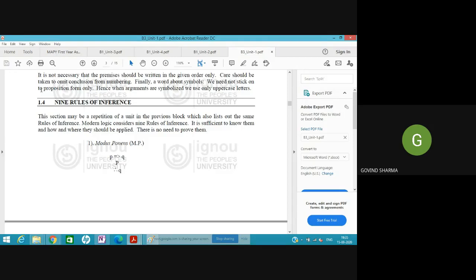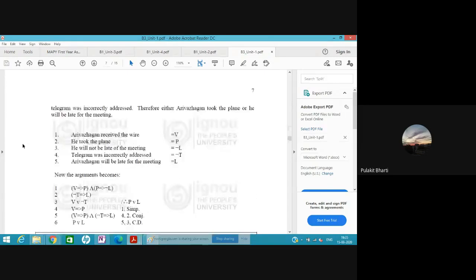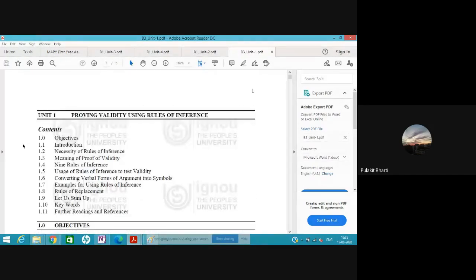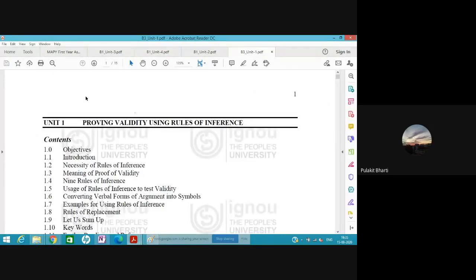Yes. Okay. See, one is tautology and another is an inference. There are 9 rules of inference. What I am referring to here is block 3 unit 1. The topic is proving validity using the rules of inference. Here we have very good examples of tautologies.